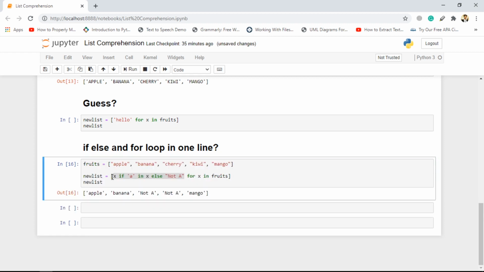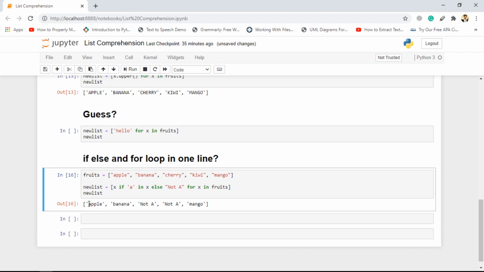So this is the same thing we are doing over here: for x in fruits, we are iterating on each element of the list, and checking if this condition is true, then x will be considered in the final output, and if this condition is false, then the else value will be considered. So if we give it a go, we are getting exactly the output we expected: apple, banana, cherry. For cherry we are getting not a, for kiwi we are getting not a, and for mango we are getting mango. So this is pretty much it from the list comprehension side.